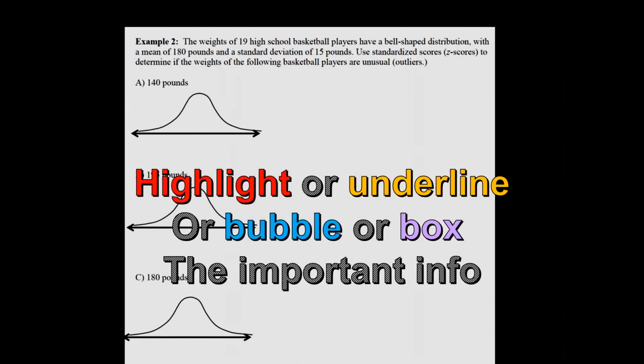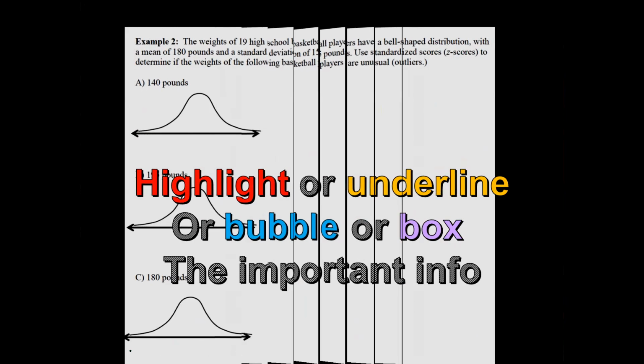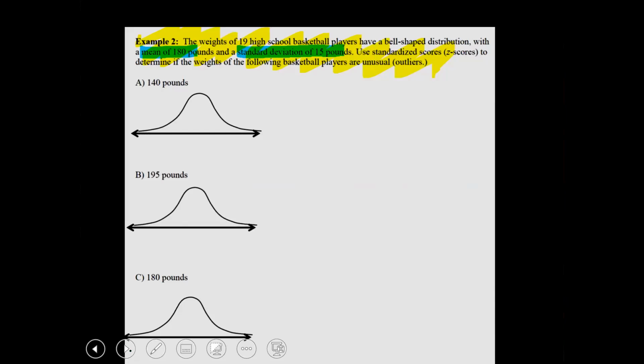Okay, example 2. So I'm going to go through the same exact process, and I want you guys to go ahead and highlight, underline, bubble, or box the important information for example 2. Okay, so these are the important things that I bubbled and highlighted.